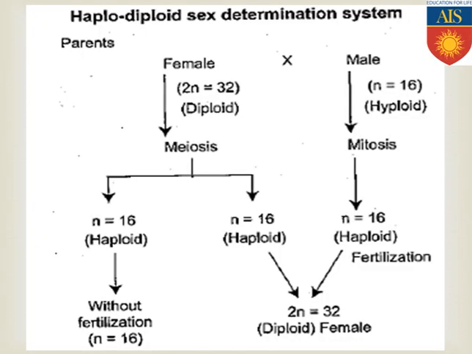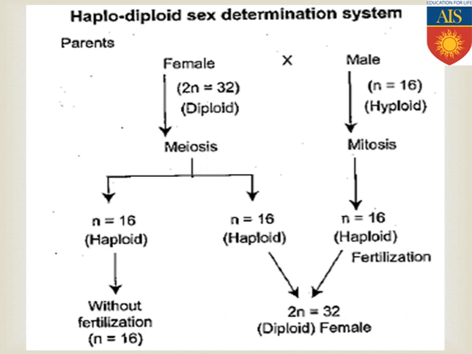Now if you come to the last type of sex determination method, that is commonly known as the haplodiploidy method of sex determination, and it is commonly found in honeybee. Why? In honeybee, obviously we know in their caste system there are males which are known as drones, and females which are known as queen and workers.